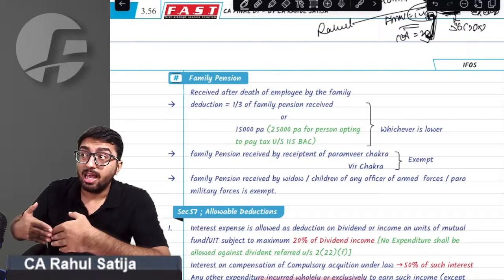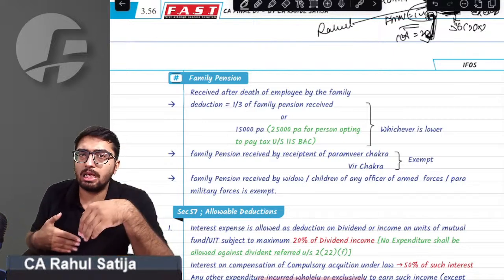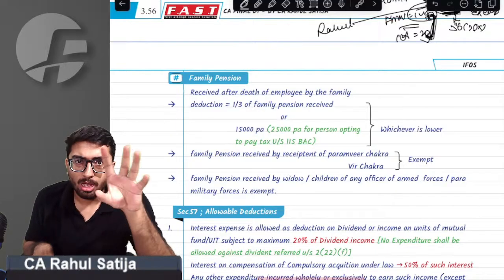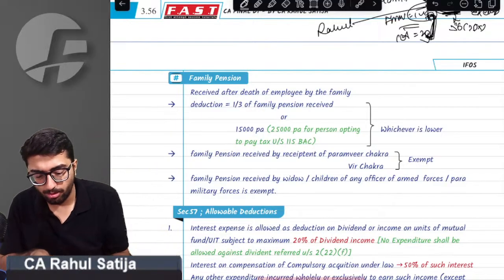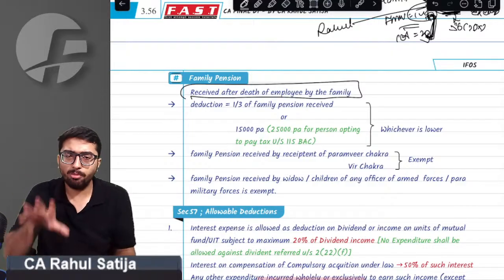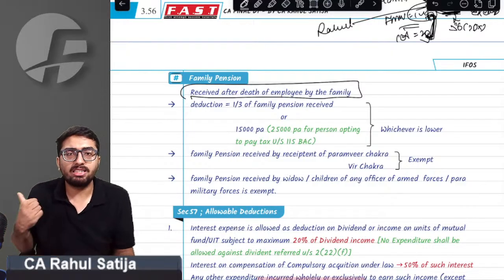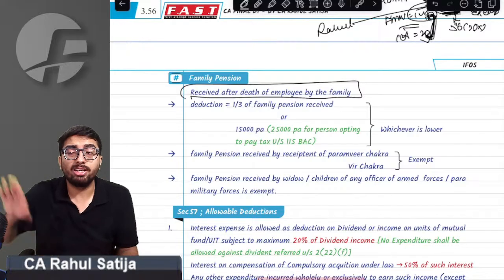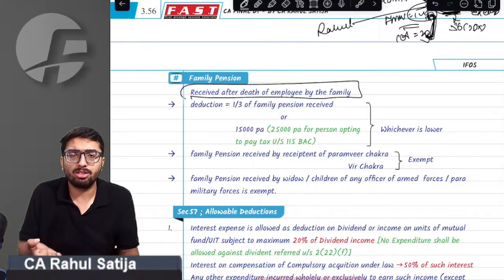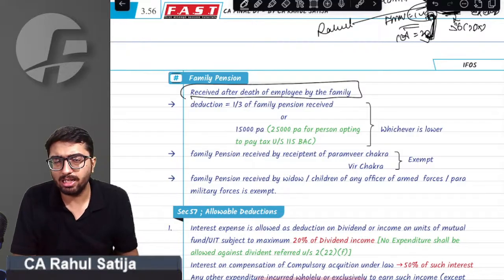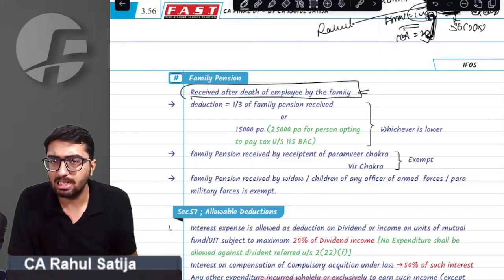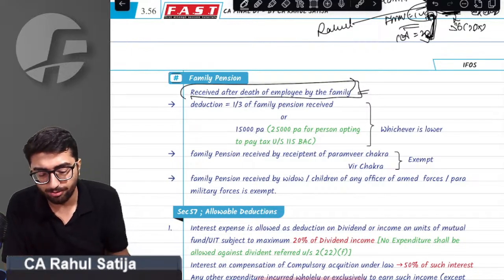But as soon as he dies, for some period his family is given some money every month. If a person dies and family members receive pension instead of that person, then it is family pension. The provision says it is taxable under income from other sources.